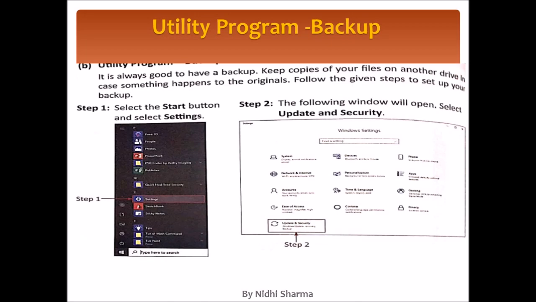Step 1 is, you have to go on start and then you have to select the settings. After selecting settings, you have to go on update and security option. You can see here steps are written. And then after the second step, you have to go on backup option. That is the third step.